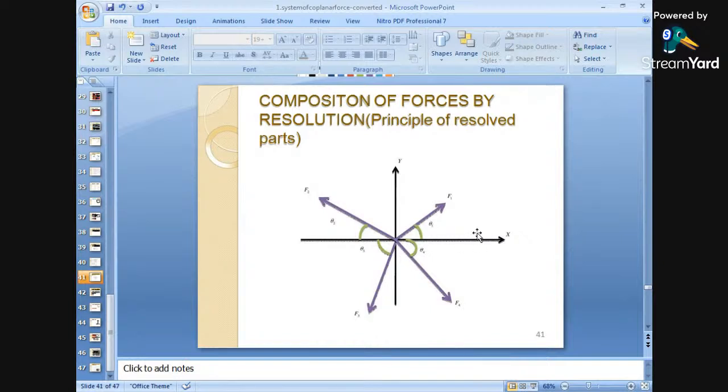Here different forces are acting on a grid. The different forces are acting in various directions. This problem can also be solved. We have to find out the resultant force, and we have to find out the direction of this resultant force.